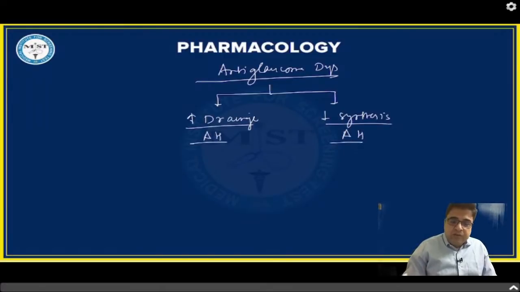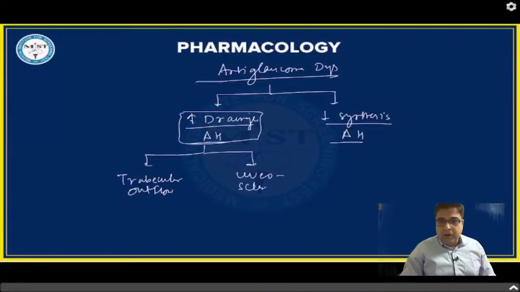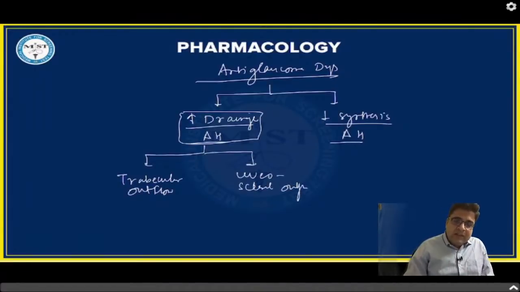If we talk about drainage of aqueous humor, there are 2 types of drainage. The first type of drainage is known as trabecular outflow. The second type is known as uveoscleral outflow. So first is trabecular outflow, and the second is uveoscleral outflow.